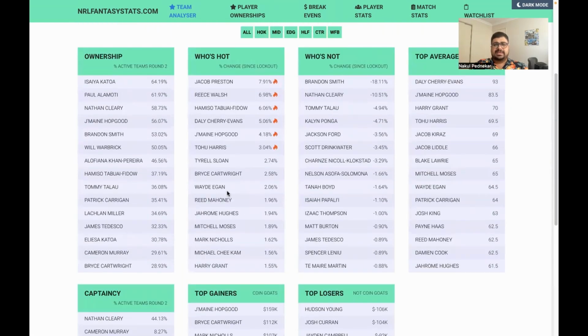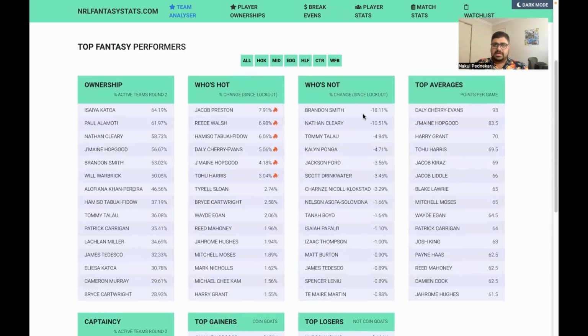Who else do we have? Egan, I think that's ridiculous. He scored 2 tries, I think, in the first 2 weeks. Why would you trade him in? Guys being traded out, Brandon Smith, completely fair enough. As I said, sell him now before he leaks even more money. Buy him again in maybe a month or so when he's leaked all that money, and he'll actually be a good buy going into the Origin period.